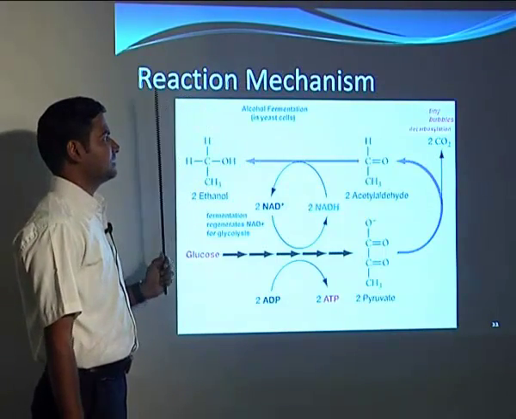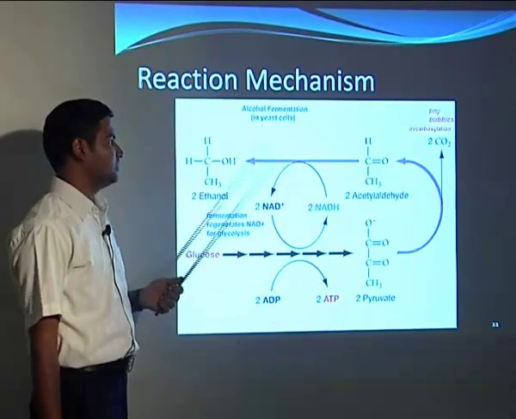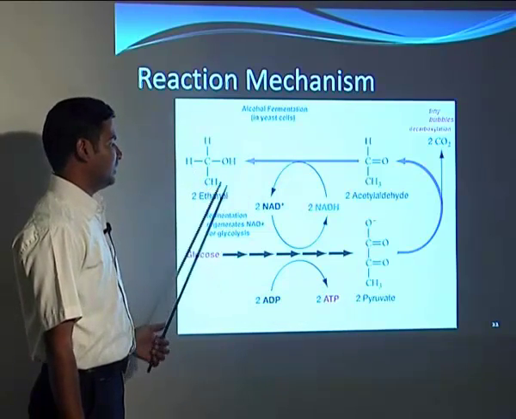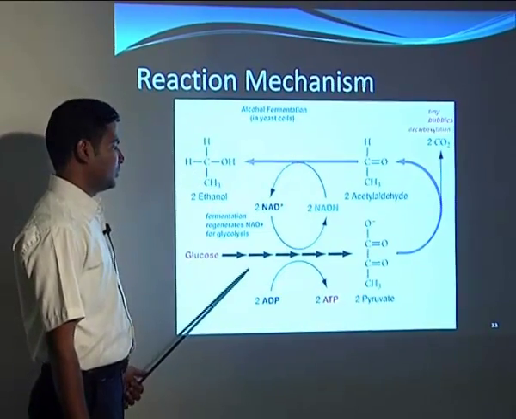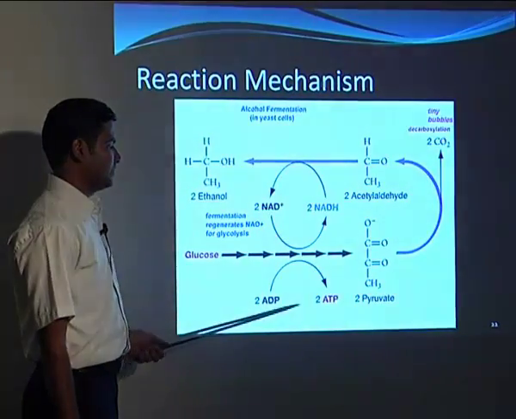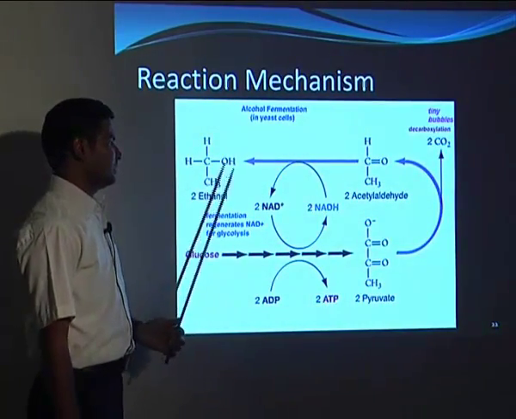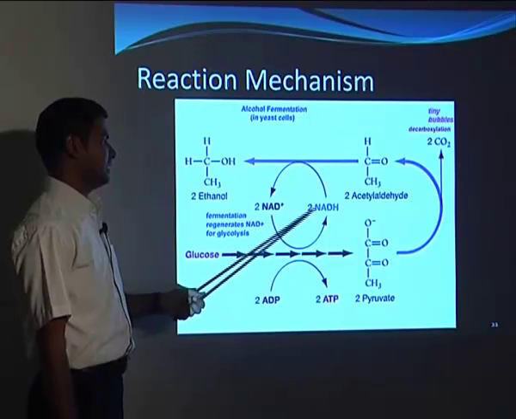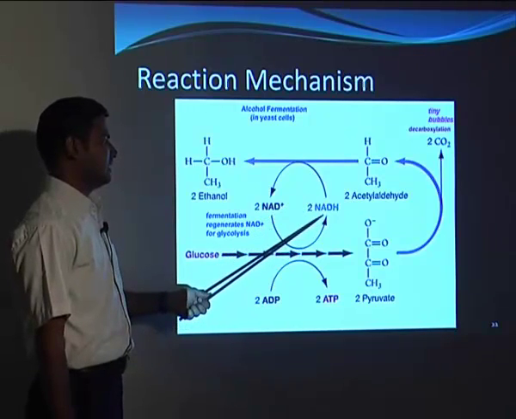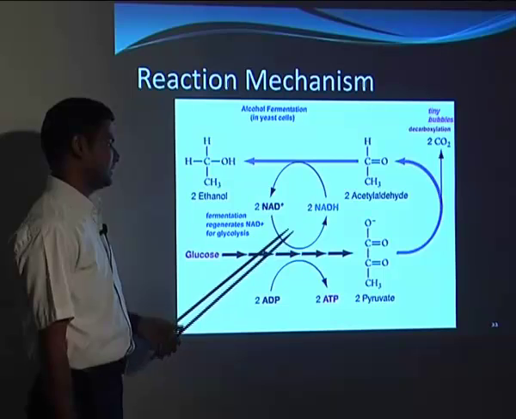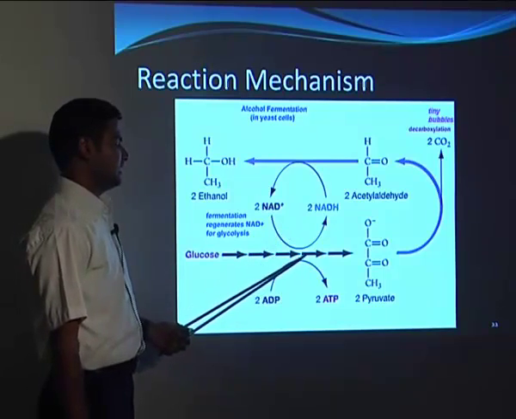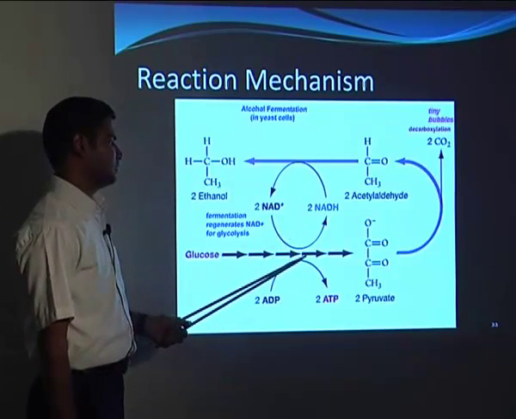If you see the reaction mechanism, as far as the biochemistry is considered, ethanol is produced from glucose. So glucose, with 2 ADP into 2 ATP. Here the NAD will be reduced and oxidized simultaneously, and they will give the energy to this process.